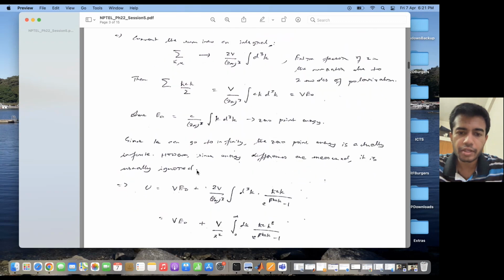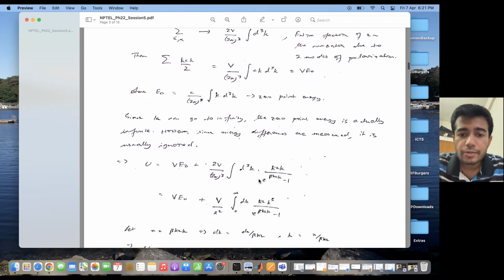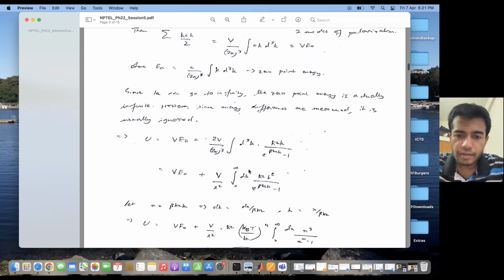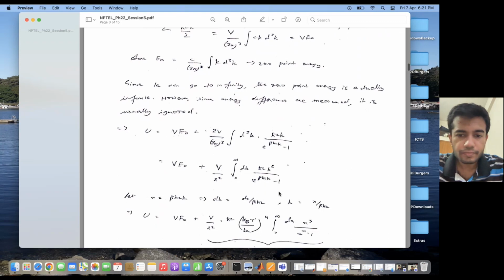So what does the second quantity become? The second quantity ends up becoming 2V by (2π)³ integration d³k ħck divided by e to the power βħck minus 1. So I write this d³k as 4πk² dk using the condition of spherical symmetry. Okay, so then the integral turns out to be integration 0 to infinity dk ħc k³ divided by e to the power βħck minus 1.